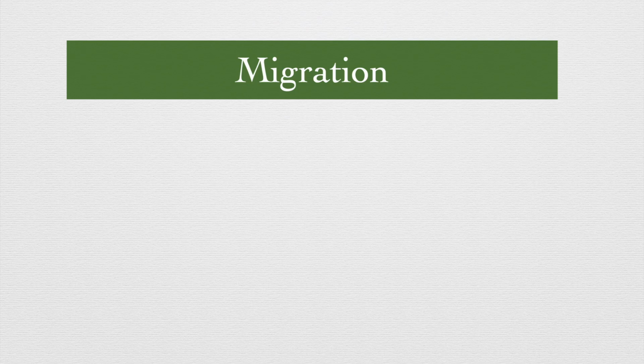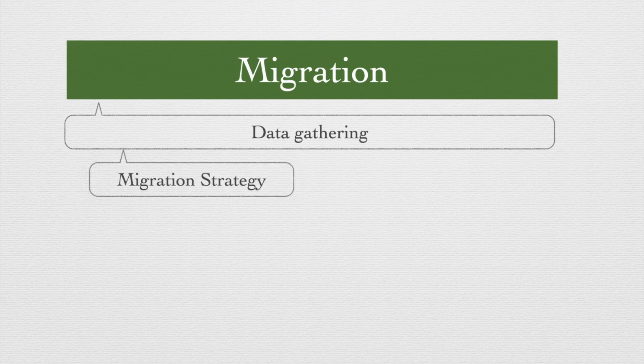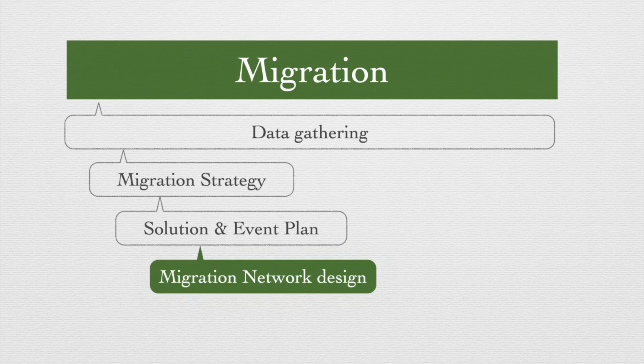And usually it starts with gathering the data and creating an understanding around the infrastructure and application. Then a migration architect or a solution architect creates a migration strategy, and he or she would develop a solution or migration design documents around it, and an event planning, which is nothing but a project plan for the migration. Then a network architect would develop a migration network architecture. So all these activities usually go hand in hand. And then finally the actual migration event happens.